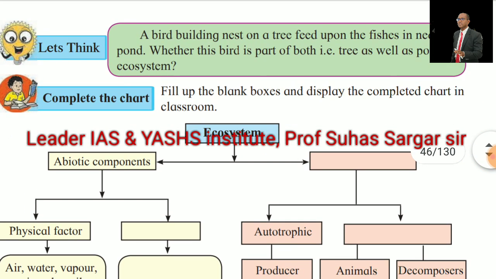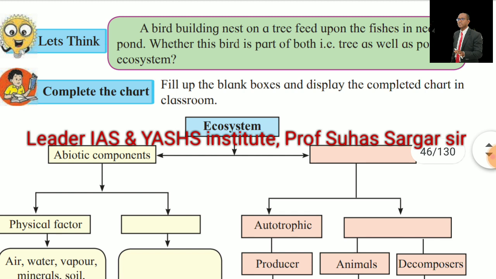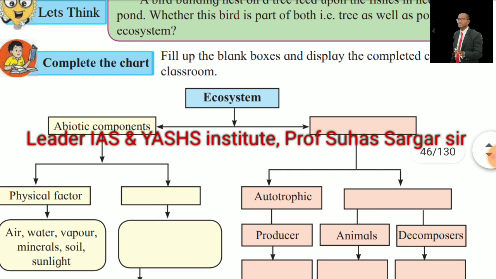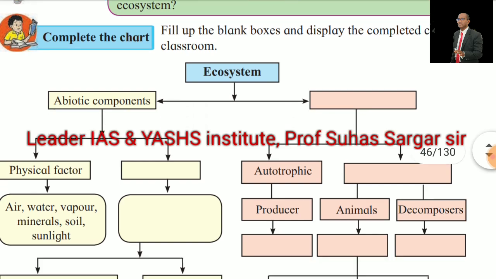Let's think. A bird building a nest on a tree feeds upon the fishes in a nearby pond. Is this bird a part of both the tree and the pond ecosystem? Fill in the blank boxes and display the completed chart in the classroom. Ecosystem.